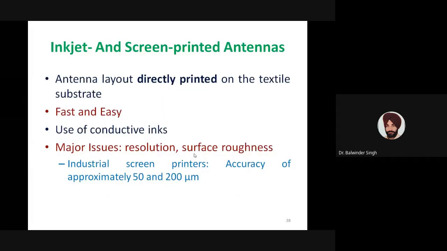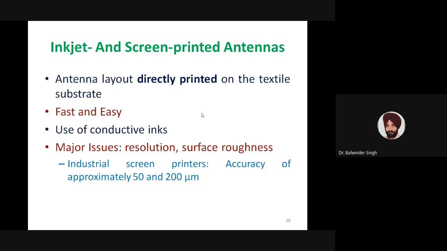Then we are now coming to the last category of these textile antennas: inkjet and screen printed antenna. We have one special session by Dr. Atif Shamim, who will be discussing various issues related to inkjet and screen printing.